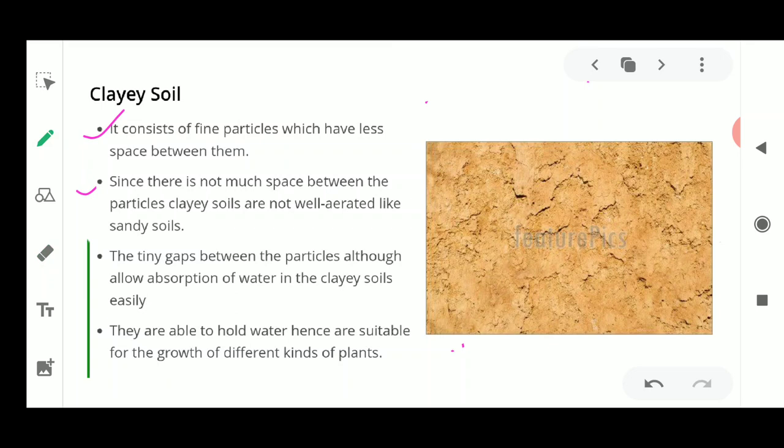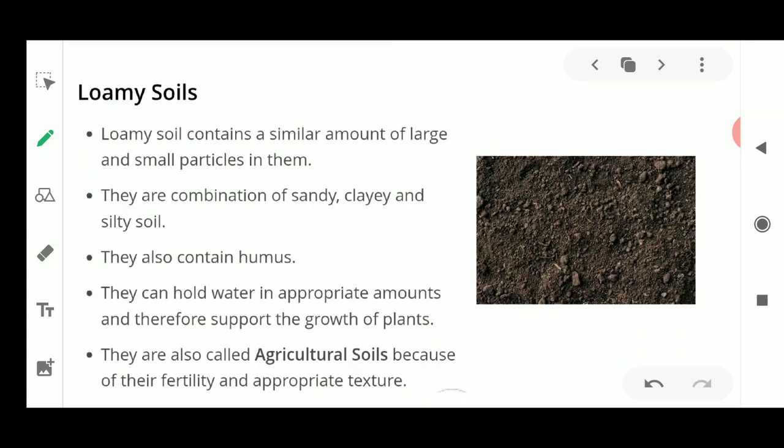Now we go on to the next type of soil, that is the loamy soil. Now what is this loamy soil? As this picture is showing, from seeing this picture you will be able to recognize the difference between sandy soil, clay soil, and what is different in this loamy soil. As you could see here, the picture itself is telling you about the type of particles, the color of the particles, and the texture of the particles of the loamy soil. Okay, so it is also known as loam.